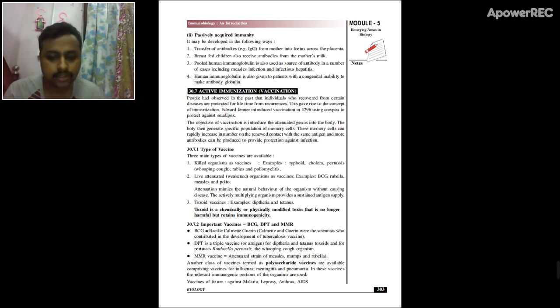The BCG is Bacillus Calmette-Guérin. The name is based on the scientists who discovered the vaccine, and it is against tuberculosis. Apart from that, there are DPT, which is based on toxoids, and polysaccharide as well as DNA vaccines. The third one is the MMR, which is also based on the disease.